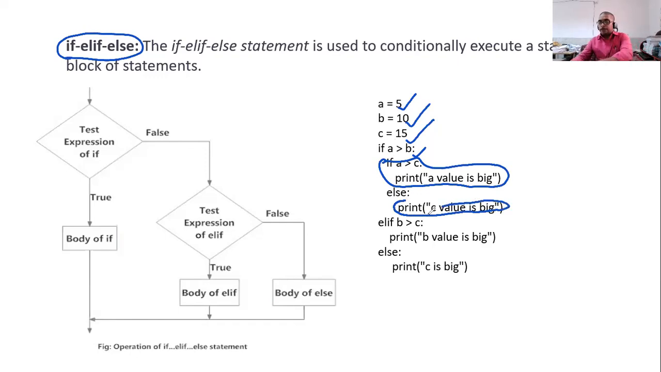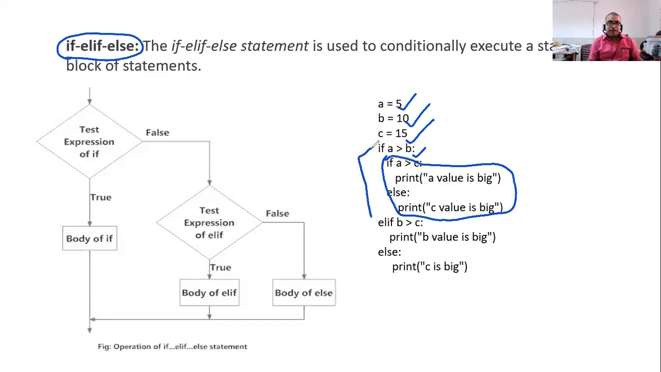Sorry. Wait one minute. See, this is if else. This is also an example of nested if else. I can show you. Wait one minute. So this is if, and here else, and here else. Okay, you forget this. Wait one minute.